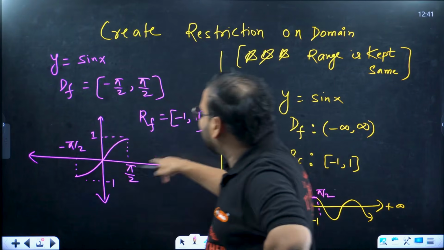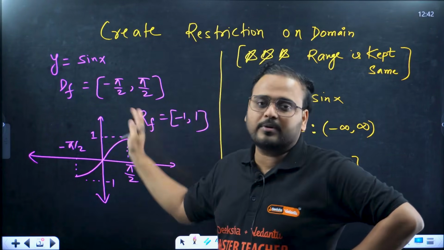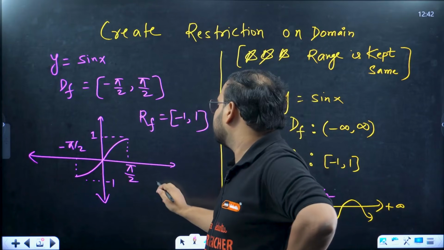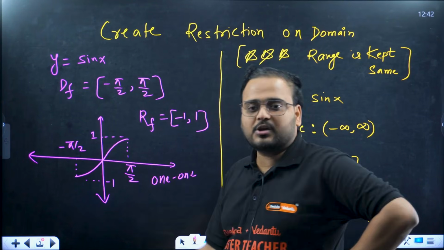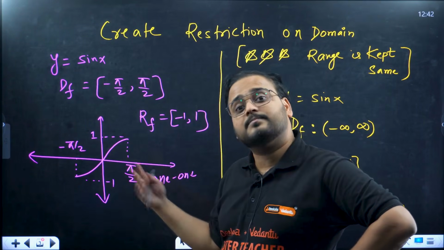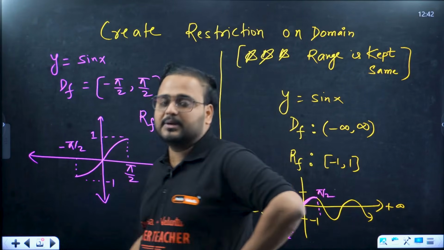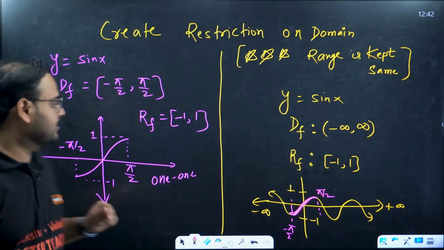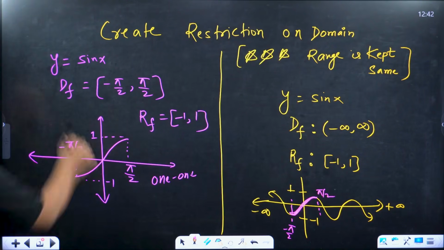If you draw a line anywhere, it is a 1-1 function. And since domain and codomain will also be the same, we can say here this is 1-1. That was the problem in the previous case. So I have made this 1-1, and it was already onto. In that case, what happens? It becomes bijective. So this is a bijective form, and this becomes invertible. Great, sir. Makes sense. This is the new form. This is what we have to remember now.